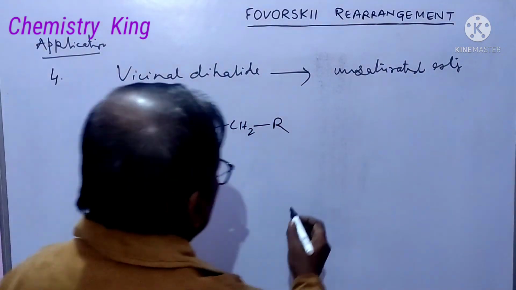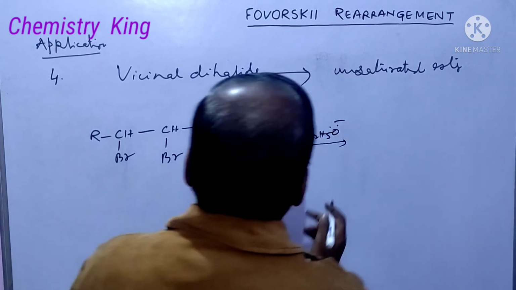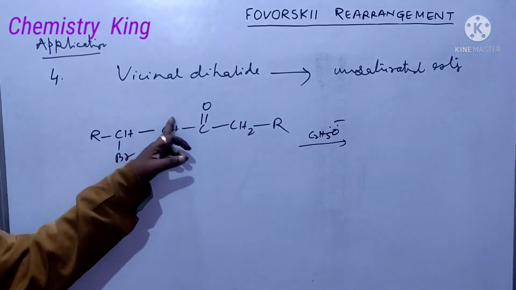When it is allowed to react with base, ethoxide ion, this hydrogen is extracted, not this. It has been discussed earlier.